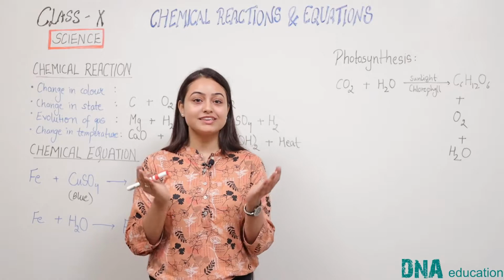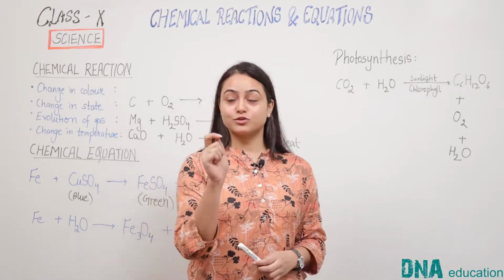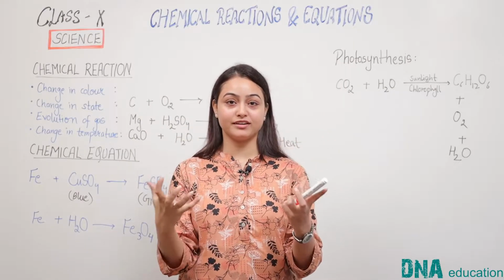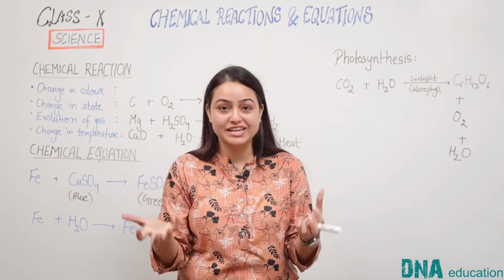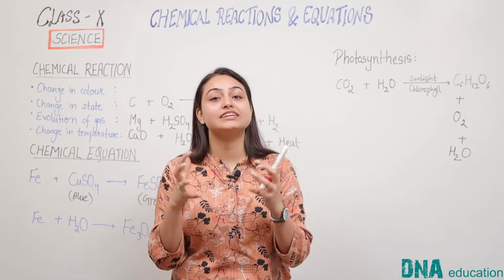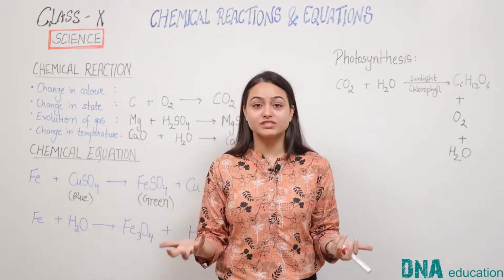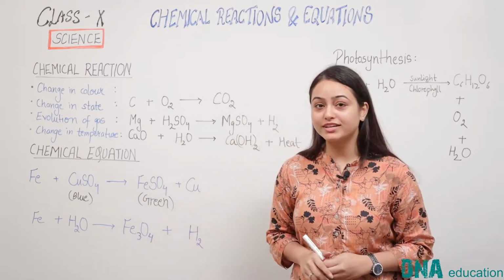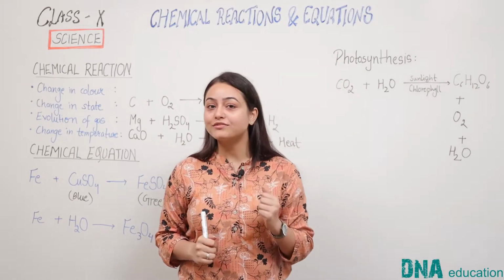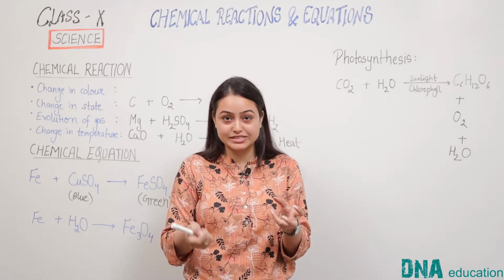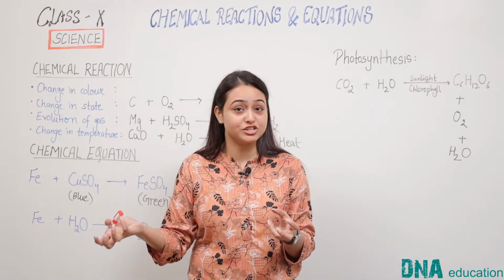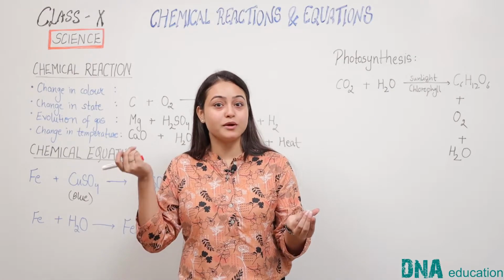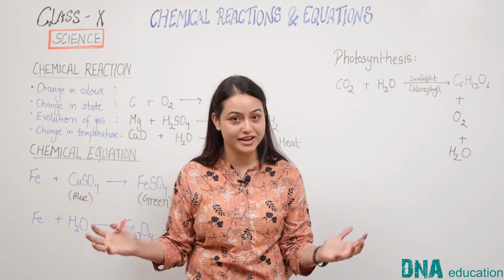First of all, what is a chemical reaction? Students, a chemical reaction is an interaction between different elements, compounds or substances. When two or more substances interact with each other, they form new substances, and this whole process is called a chemical reaction. For example, in lower classes you all have studied how magnesium is burnt in air and it produces magnesium oxide. So the burning of magnesium and its change into magnesium oxide is a chemical reaction.